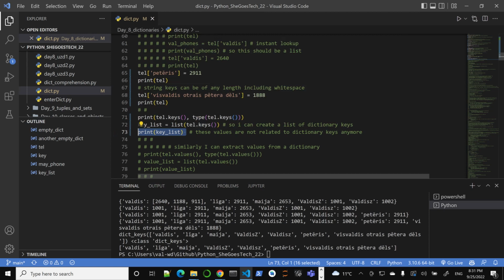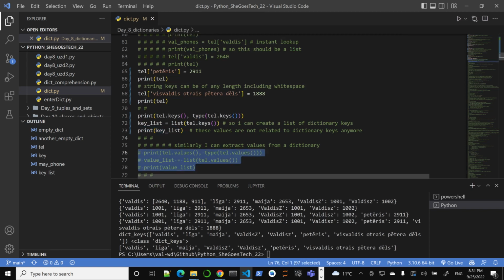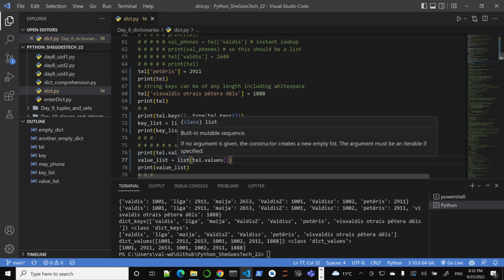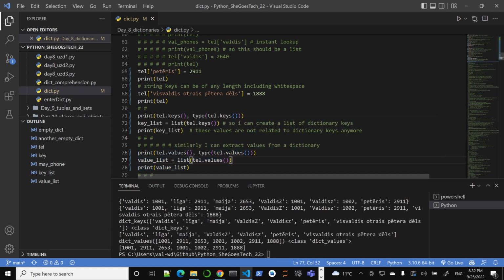Similarly, we can do the same thing using values. We can say, I want to get all the values. I don't care about the keys. And I have a value list. So notice dictionary values is a specific type, so it might be easier to use a list. Give it as an argument to the list type, and it will create a list.